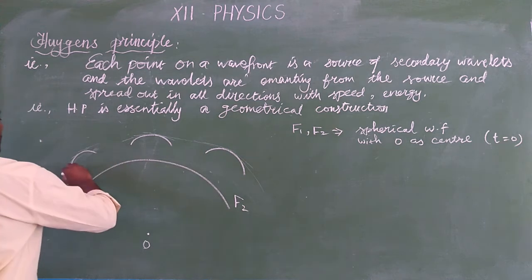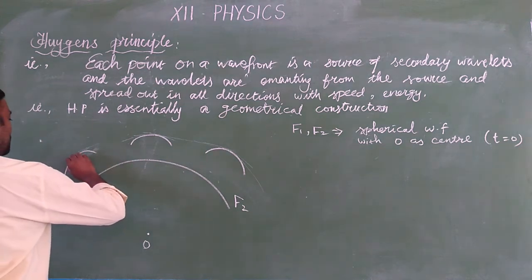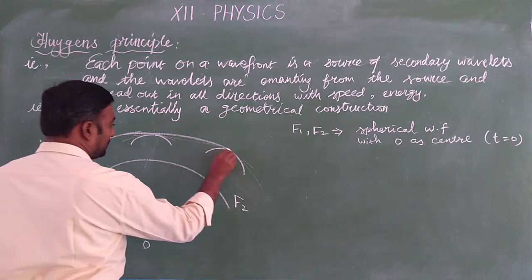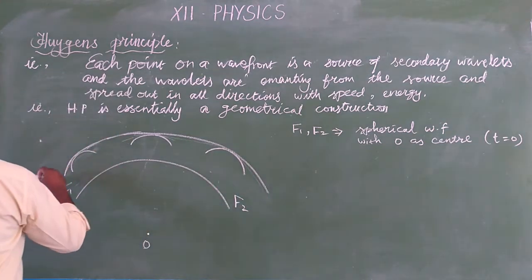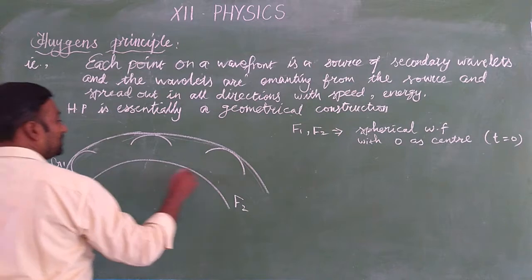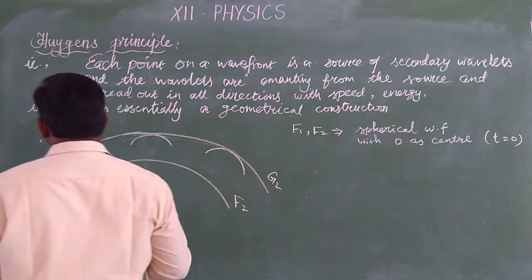By drawing a tangent to the circles, the secondary wavelets are obtained. These are called G1 and G2.